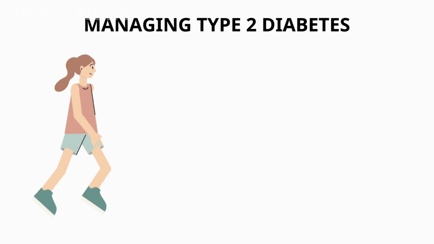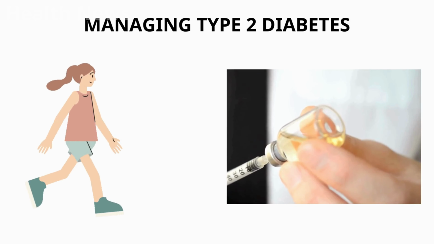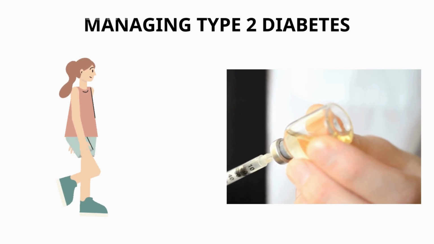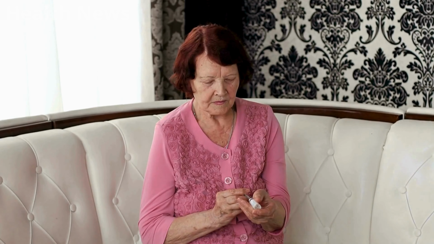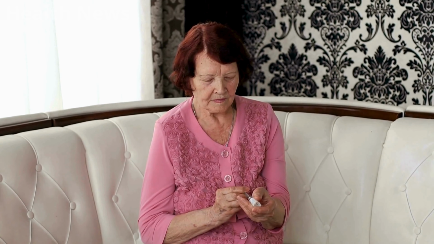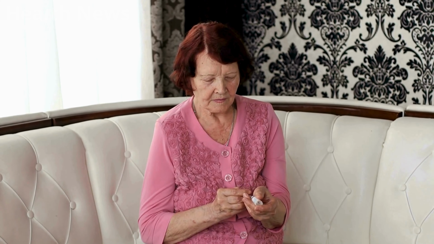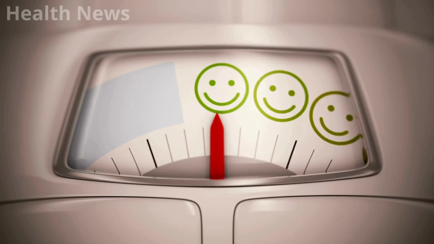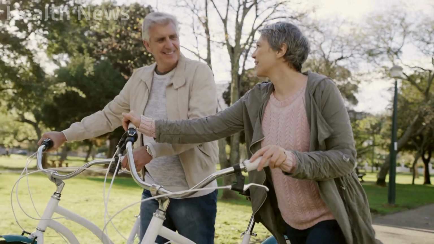However, others may need oral medications, such as metformin, which helps improve the body's response to insulin. As the disease progresses, some people with type 2 diabetes may also require insulin therapy. While type 1 diabetes cannot be prevented, there are ways to significantly reduce the risk of developing type 2 diabetes. Maintaining a healthy weight, following a balanced diet, and engaging in regular physical activity are essential strategies.